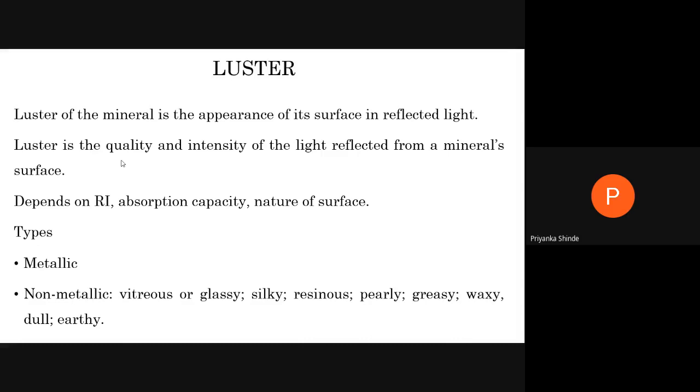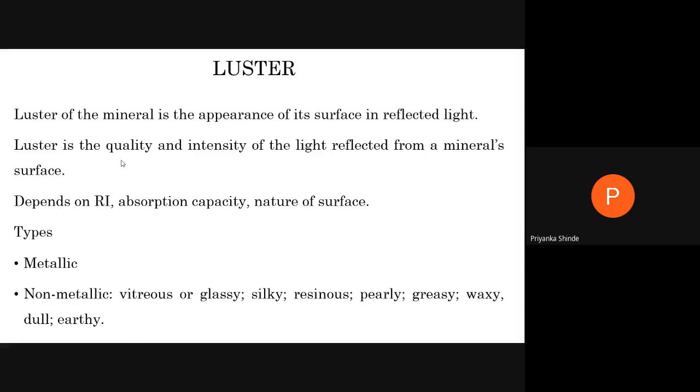Luster is the quality and intensity of light that is reflected from the mineral's surface. When light falls on the mineral, some quality and intensity of light is reflected from that surface, and we call it the luster of that particular mineral.